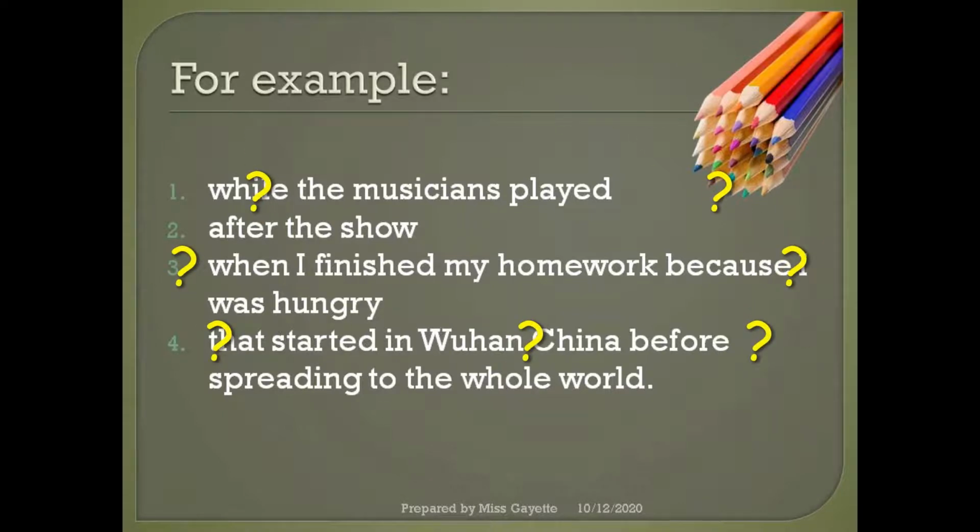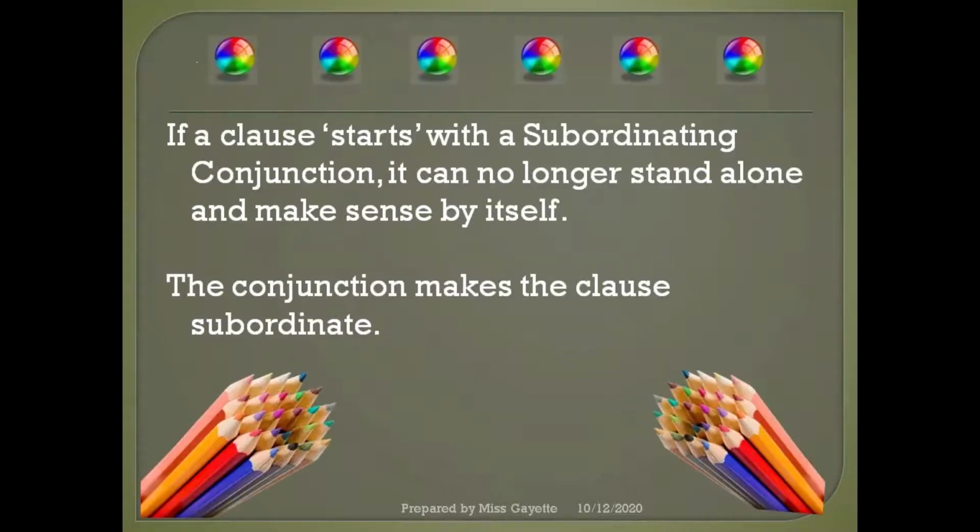What happened after the show? What happened while the musicians played or before the musicians played? These clauses leave us with questions. None of them express a complete thought. None of them make sense without being attached to the parent or main or principal clause. This is why they are considered subordinate clauses or dependent clauses.